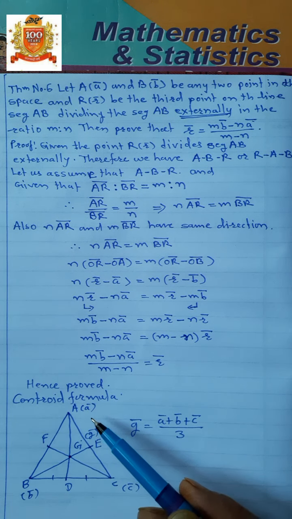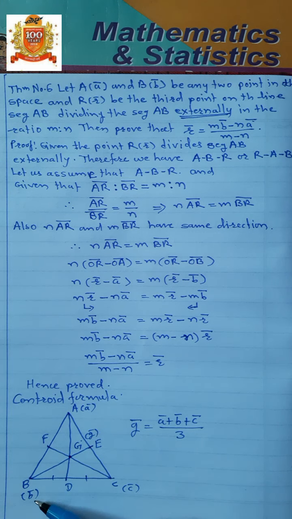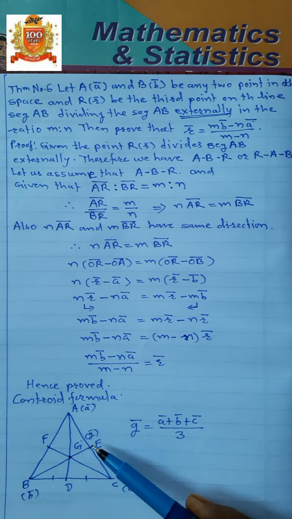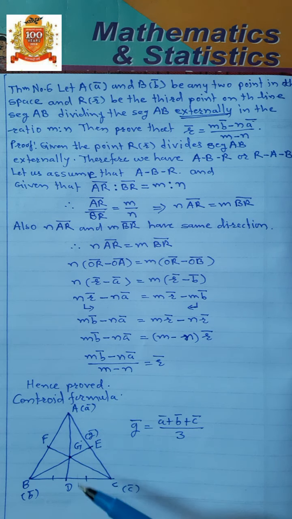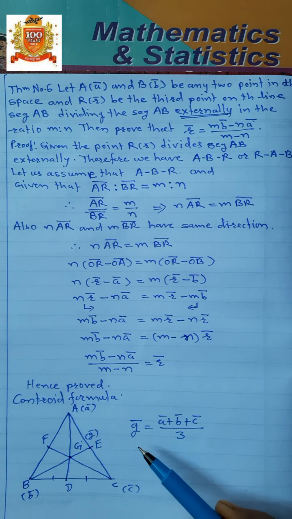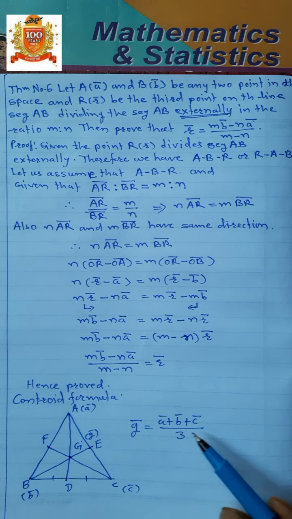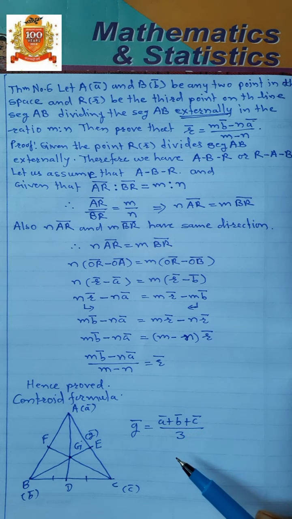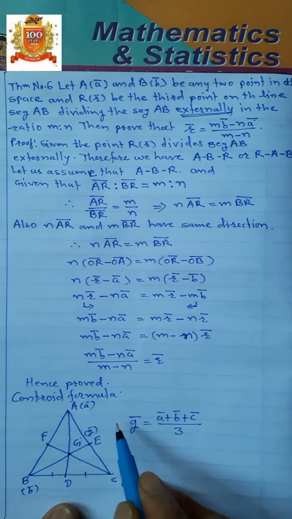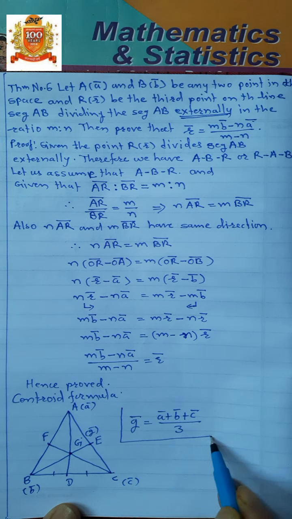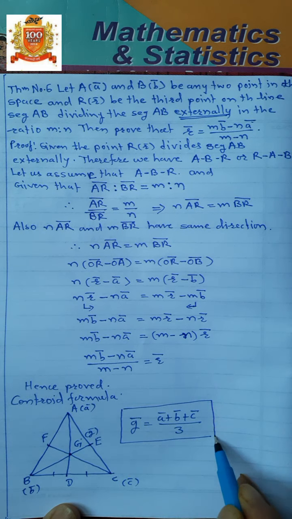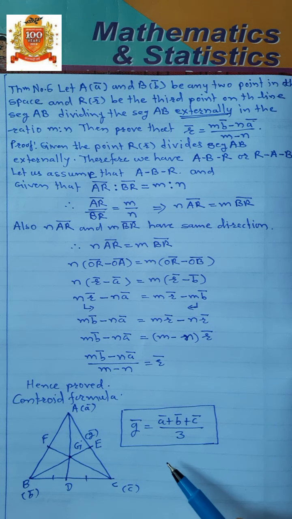Let A bar be the position vector of point A, B bar the position vector of point B, C bar the position vector of point C, and G bar the position vector of point G, which is the centroid. Then the centroid formula is G bar is equal to A bar plus B bar plus C bar upon 3, isn't it? Keep in mind this formula. Which is the centroid formula? G bar is equal to A bar plus B bar plus C bar upon 3. This is the centroid formula.